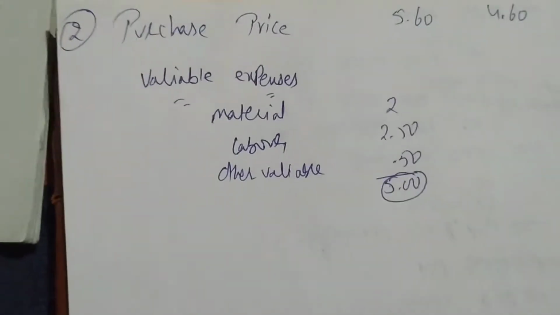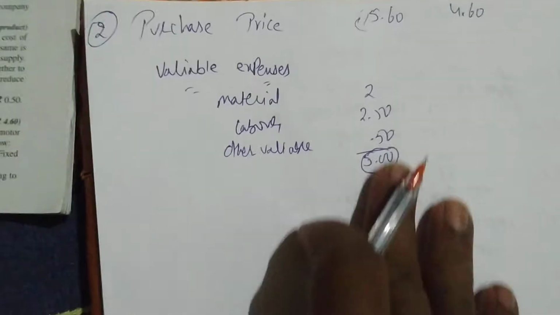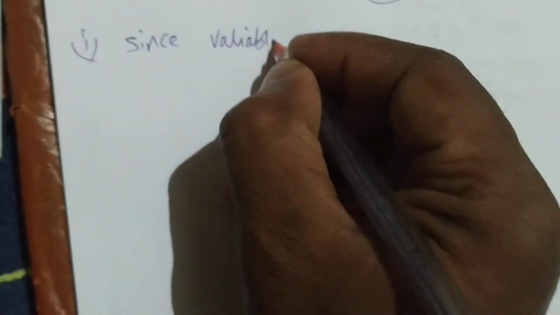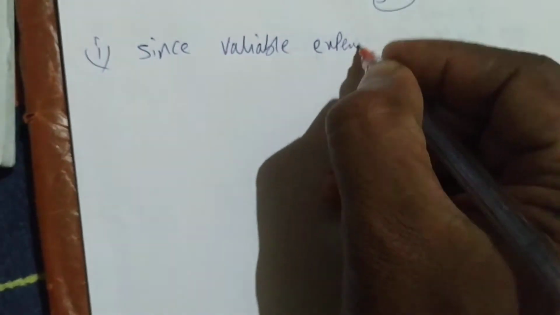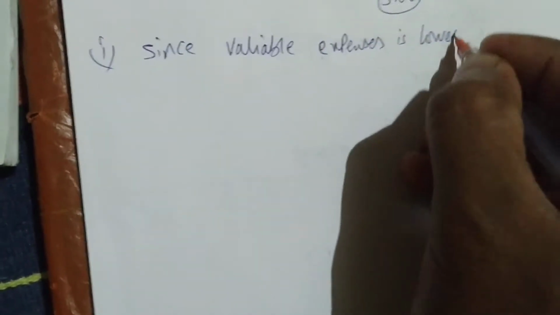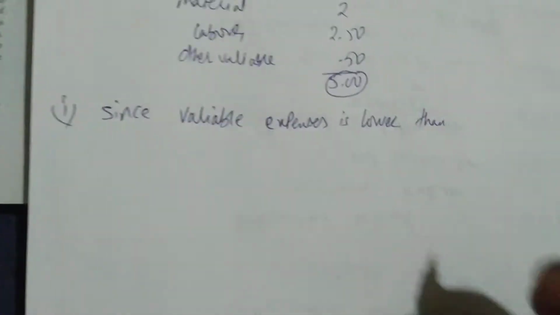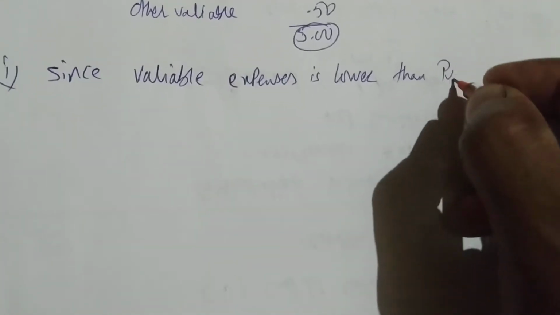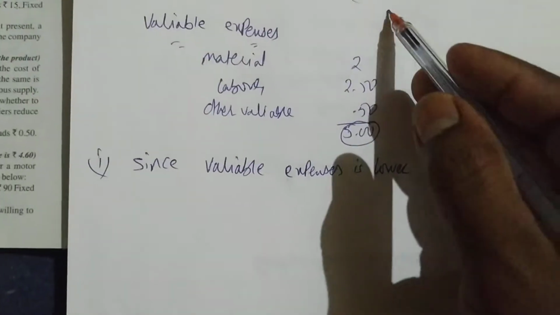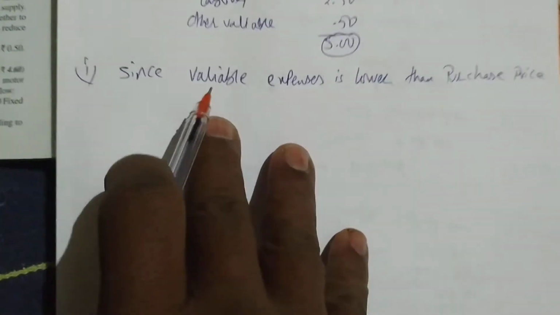First we compare Roman number 1. You have to say that since variable expense is lower than purchase price, we suggest the company should make the product.